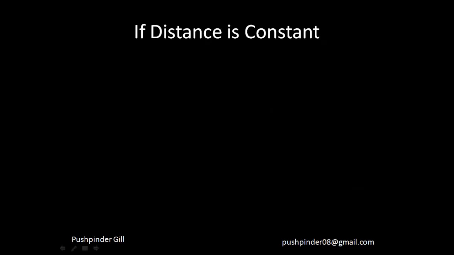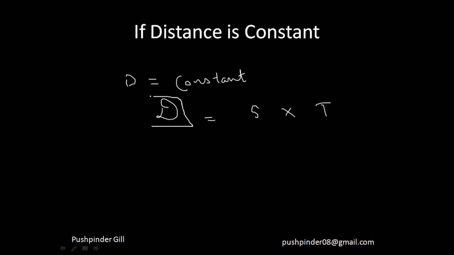Now the next point is if distance is constant. Now this is a tricky part. Now if I keep the distance to be constant, right? I travel the same distance. Now using this expression, if you see, distance is equal to speed into time. Now if distance is constant, I just circle it. If I increase my speed, my time is going to decrease. Let's suppose I'm traveling from, again, New York to New Jersey, right? The distance is same. If I double my speed, my time would be halved. It's as simple as that. If you travel at double speed, you'll take half the time.